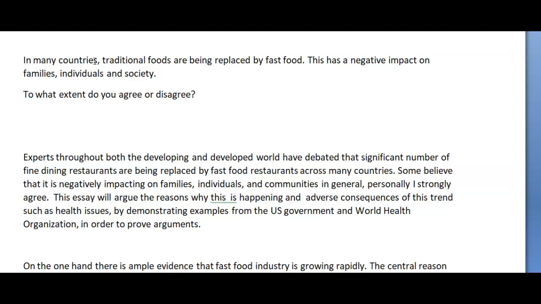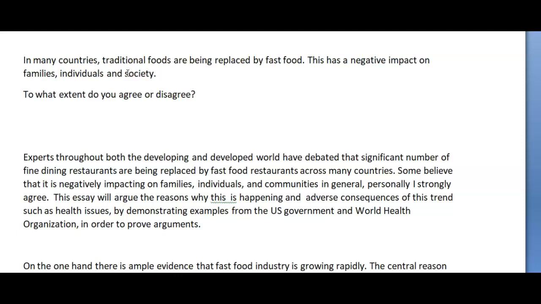Okay, so this is what you have to talk about. So here, when you talk about the reasons why this is happening, nobody asked you the reasons why this is happening. That's not what you're supposed to be talking about. What you're supposed to be talking about is if it is in fact having a negative effect on these 3 layers of our culture, of our society. Okay? That's what you're supposed to be talking about. And that's what you should show in your introduction that you are going to talk about.